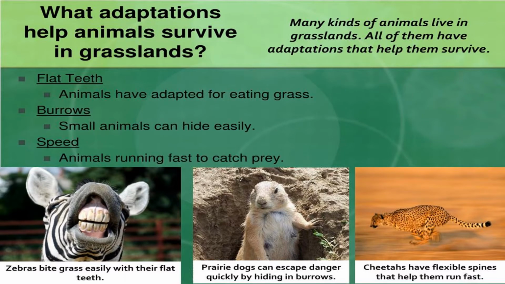Here let's have a quick revision of what we learned about animals and their adaptation in grasslands. Herbivorous animals have flat feet. Here you can see the zebra, how brightly he is smiling, and you can see their flat feet. Small animals can easily hide because they can quickly dig burrows in the soil. The speed of carnivores and herbivores is impeccable because cheetahs have flexible spines that help them run fast. These are a few adaptations that animals in grasslands and forests have made in order to survive.